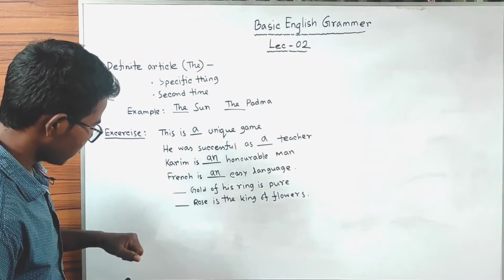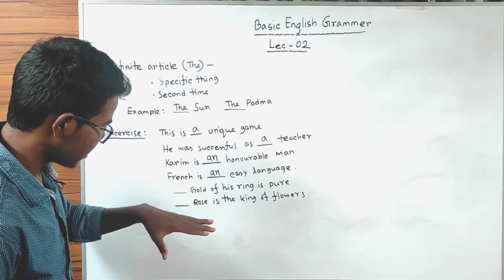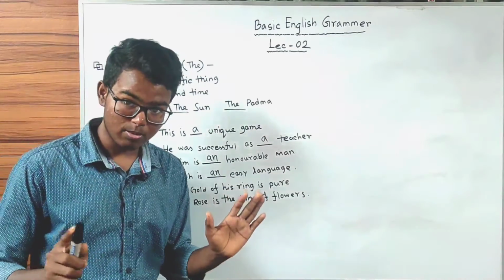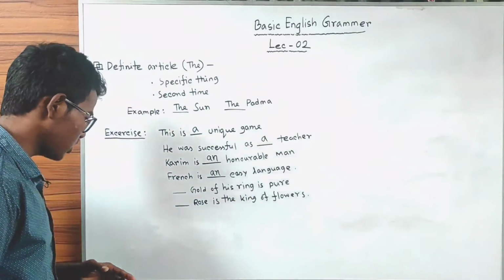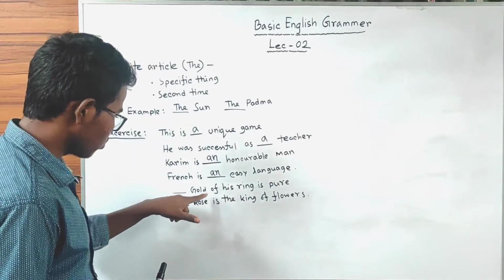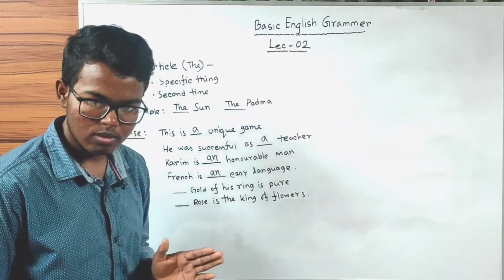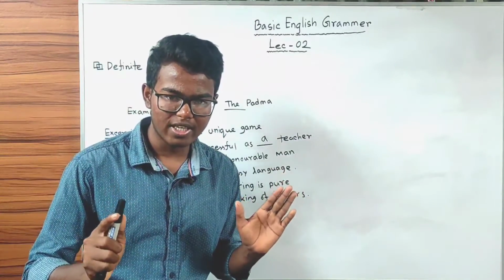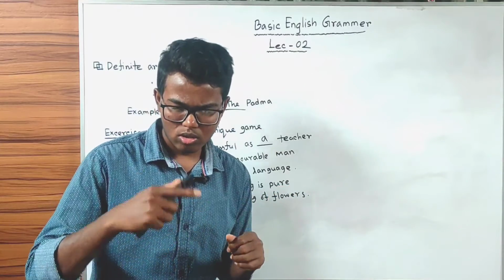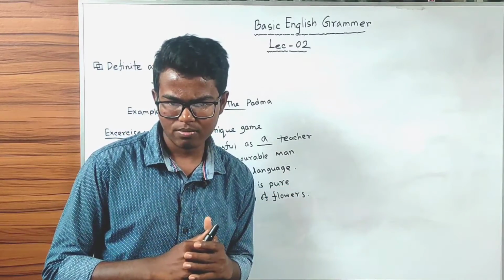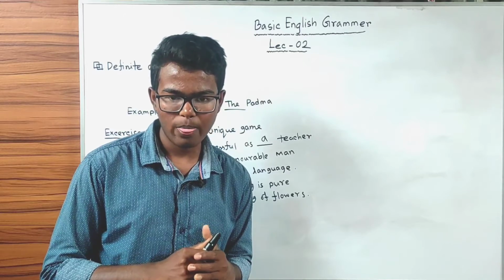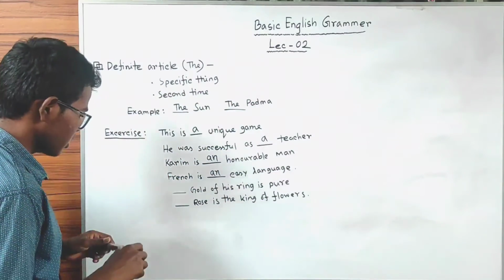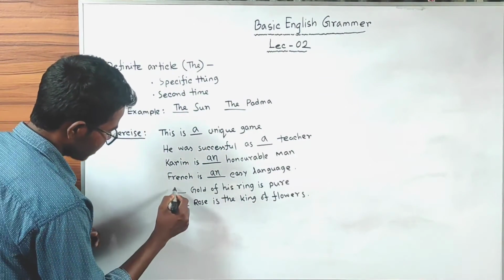And then we have: dash gold of his ring is pure. This is very much important. Please listen carefully. Dash gold of his ring. It is specific that I am talking about only one person's ring. So it is specific. That's why we have to use the here.